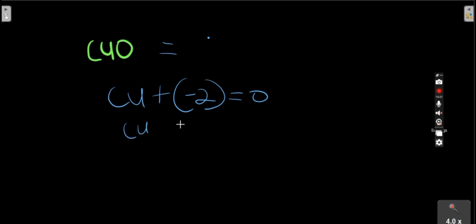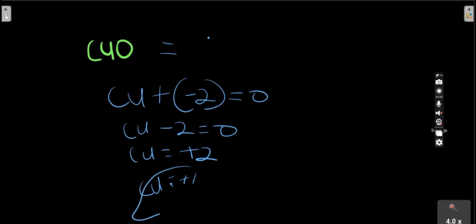So copper plus times minus is -2, which is equals to 0. So copper is now equals to +2. In some cases we can also see copper as equals to +1, but here we have that copper is equals to +2. So how can we name this?